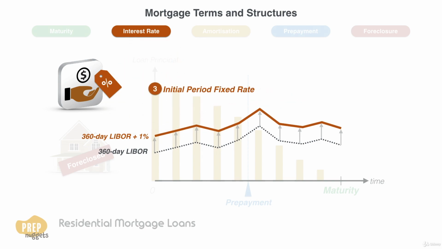An initial period fixed-rate mortgage may have an interest rate that is fixed for some initial period, but adjusted after that. If the loan becomes an adjustable-rate mortgage after the initial fixed-rate period, it is called a hybrid mortgage.